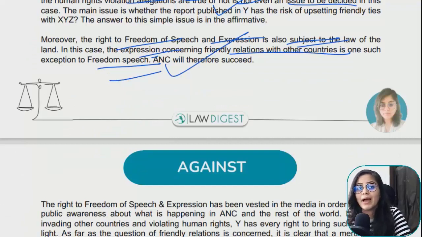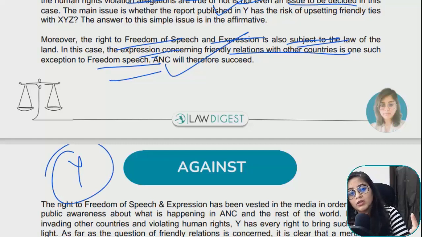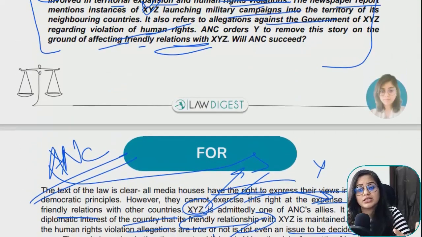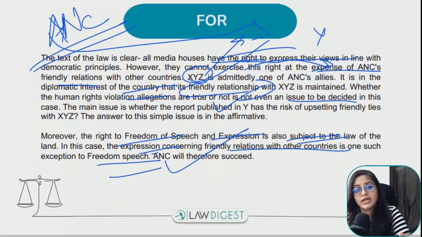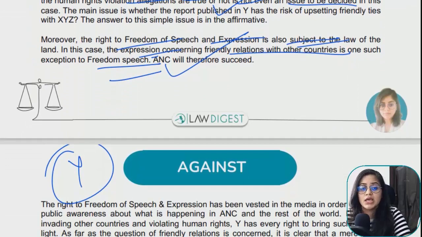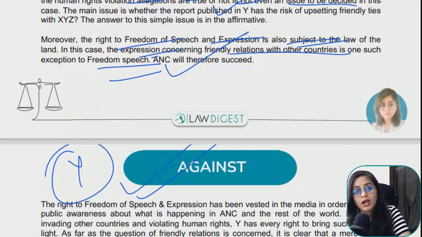Now what will happen if Y, we are appearing for Y? The newspaper wants to keep its story. Then what can be your arguments here? This is how I've given in the module as well, that I've given you the case study, and then I've given you suggested answers कि अगर आप for side से होते then what have been your arguments, against से होते तो what have been your arguments. Now in the against side, what will be your arguments?